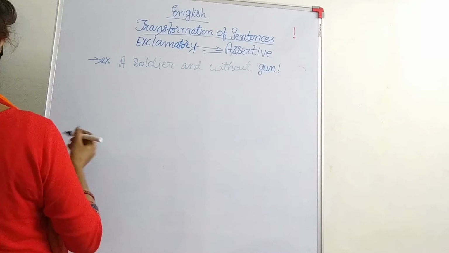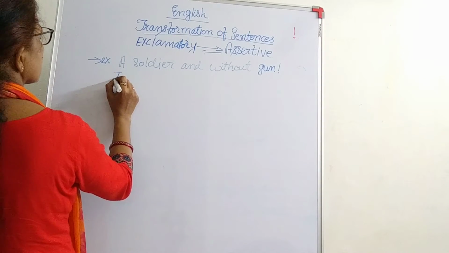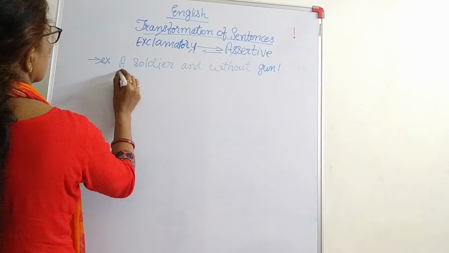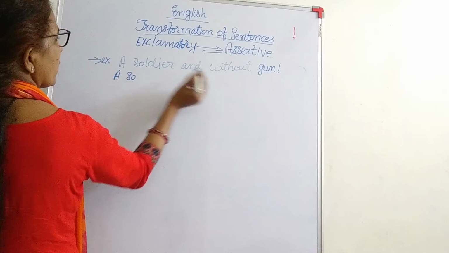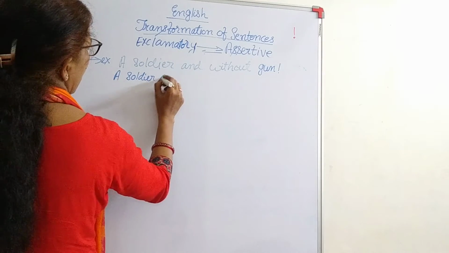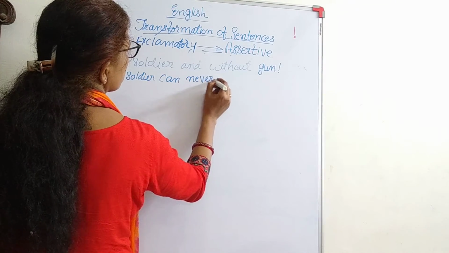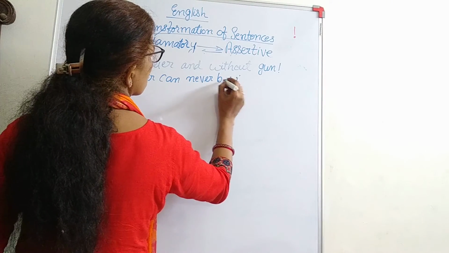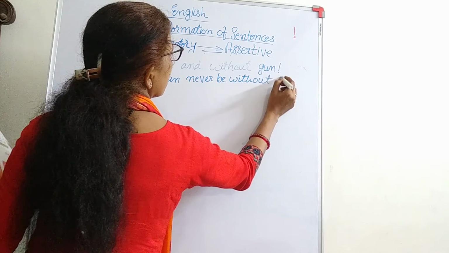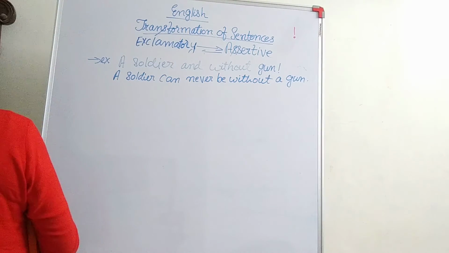We have to make it into assertive. So what do we say? It is, a soldier can, we cannot accept this. A soldier can never be without a gun.